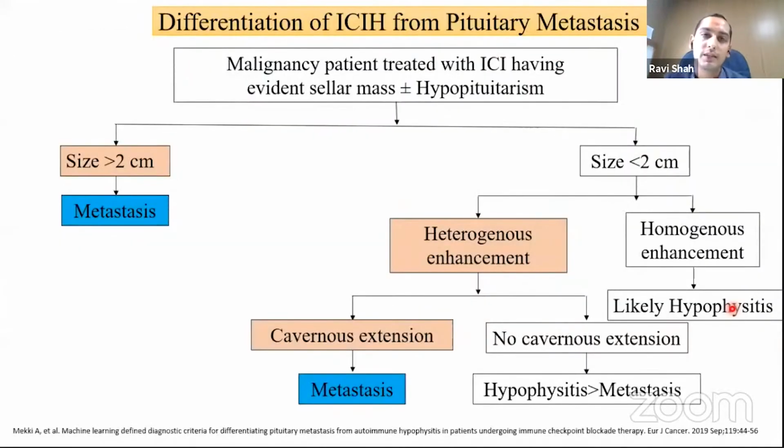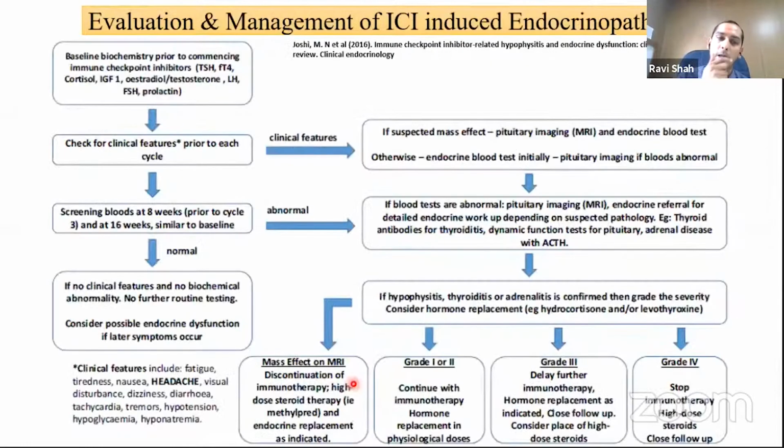As these cases have underlying malignancy, ruling out a pituitary metastasis is essential before we go for a diagnosis of hypophysitis. A size of more than 2 centimeters or a mass with heterogeneous enhancement with cavernous extension suggests a diagnosis of metastasis as opposed to hypophysitis in this group of patients. Clinically, those patients who are started on immune checkpoint inhibitors should have a baseline as well as 8 and 16 weeks follow-up of the anterior pituitary axis. And if any of the axis is found abnormal, there should be an imaging confirmation.